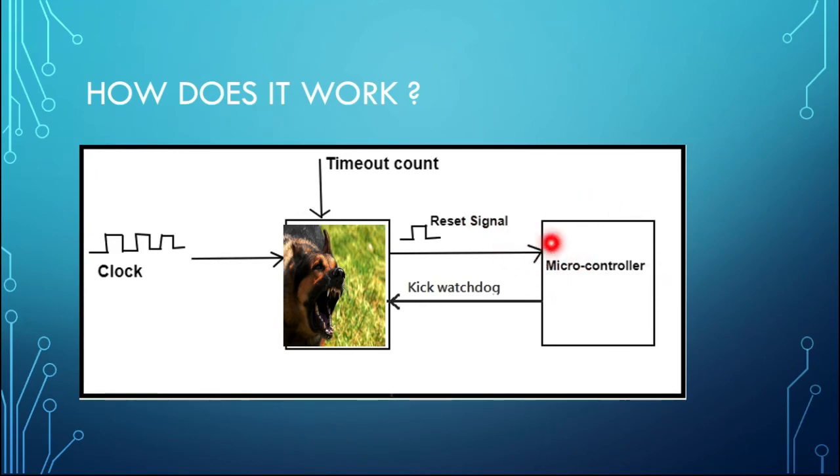When a microcontroller does not transmit a reset signal in a specific interval, the watchdog will automatically initiate the reset signal and reset the microcontroller by sending a signal. So that is the working of the watchdog. I hope you understand that.